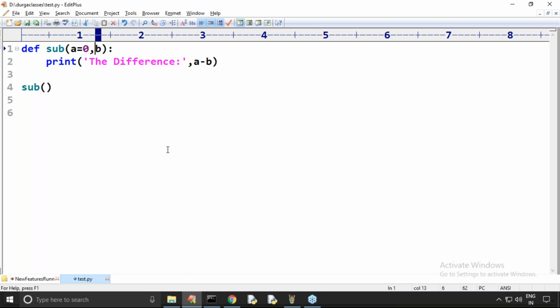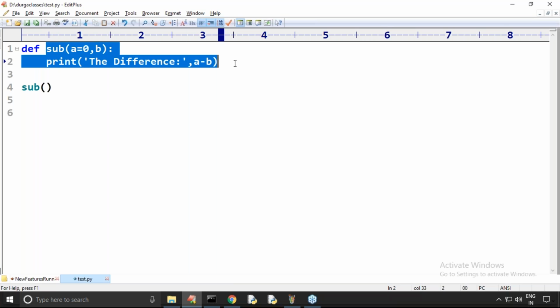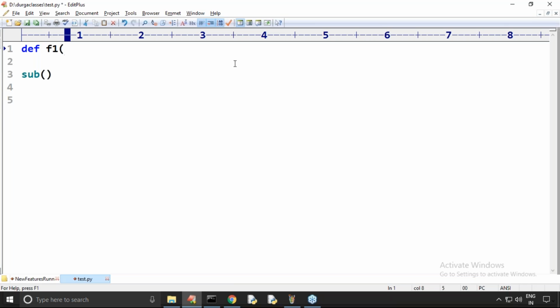Don't worry. Now, do you remember we can declare f1 with *args also? print(args), like I'm taking. We can call this function by passing any number of arguments.